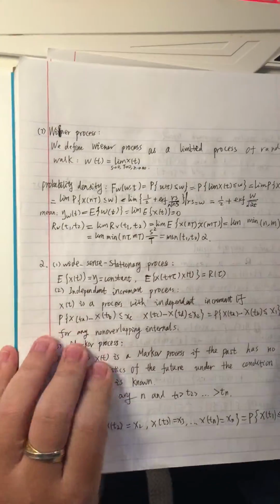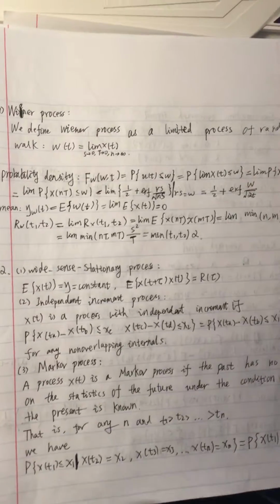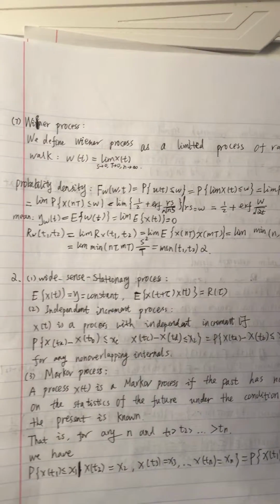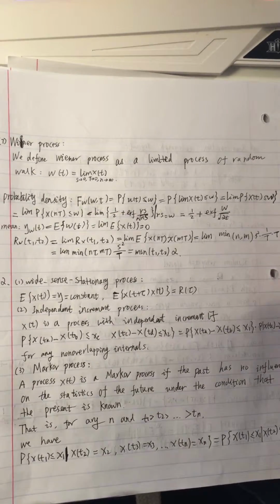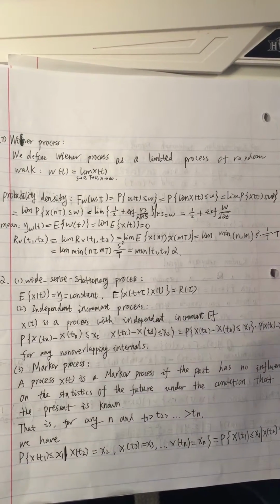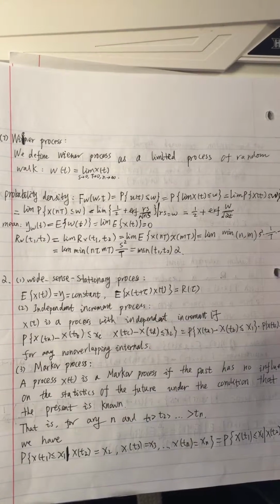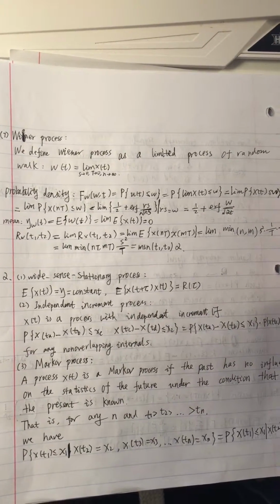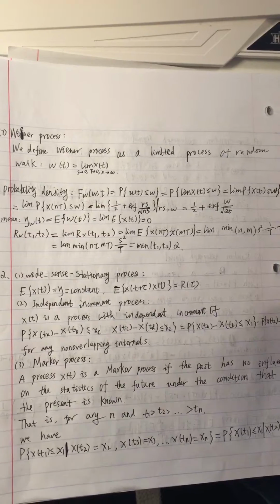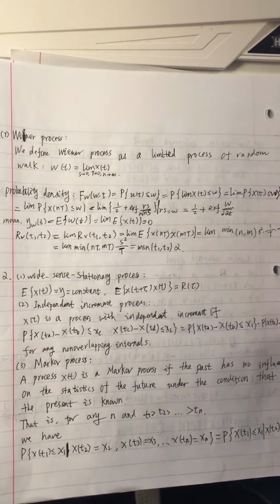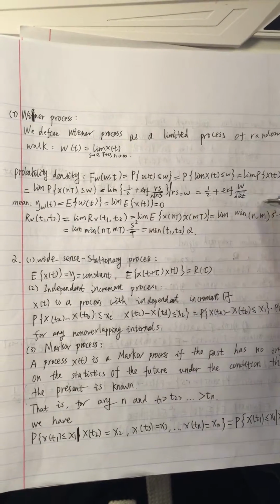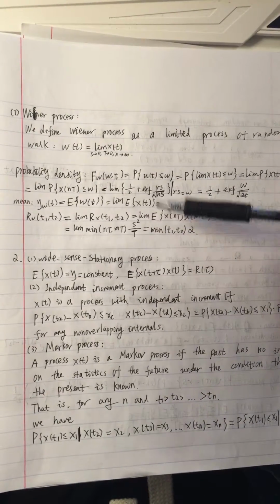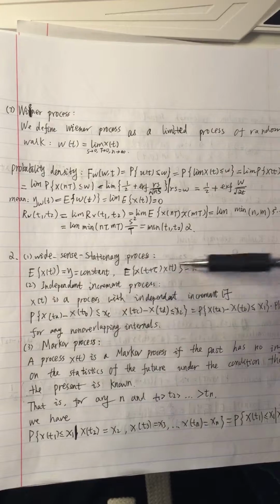So the last one is the Wiener process. We define the Wiener process as a limiting process of the random walk. That is, W(t) is equal to the limit of X(t), with s going to 0 and n going to infinity. So the probability density function, we can easily find, is like this, and the mean is like this. So the autocorrelation R(t1, t2) is like this.